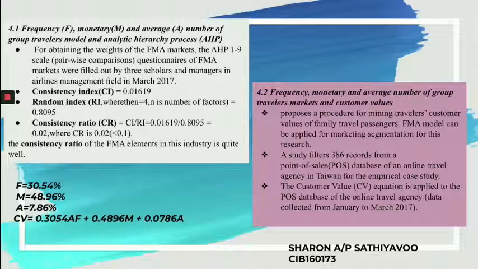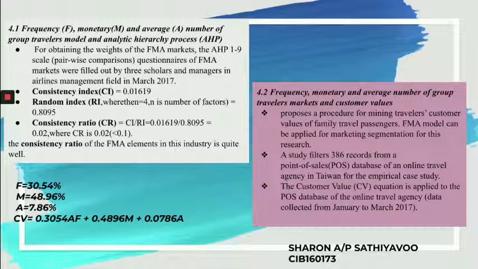So what do the FMAs stand for? The figures are: F is 30.54%, M is equivalent to 48.96%, and A is equivalent to 7.86%.